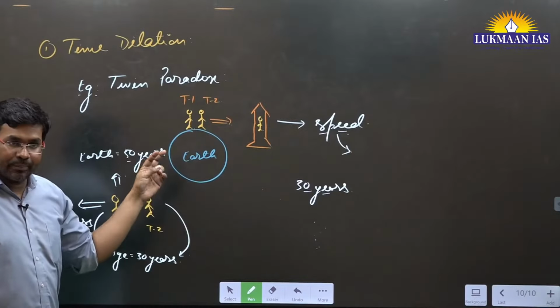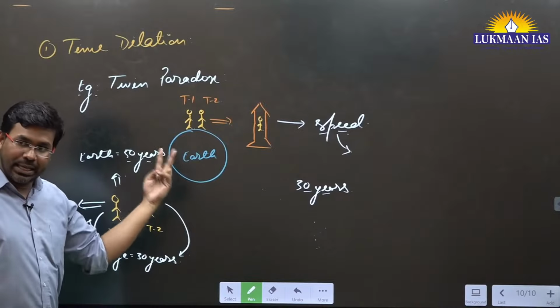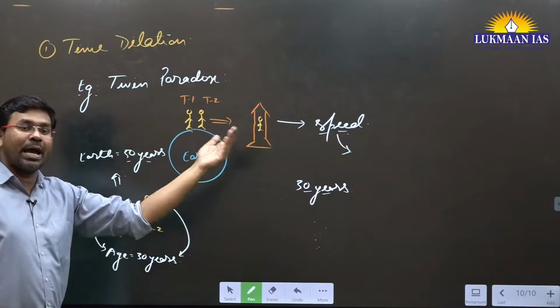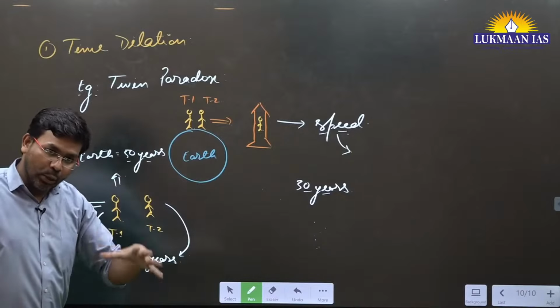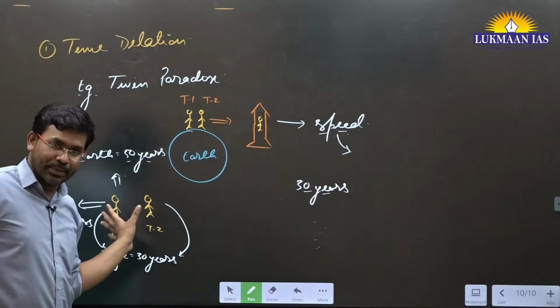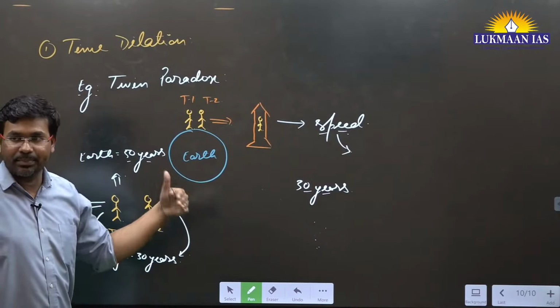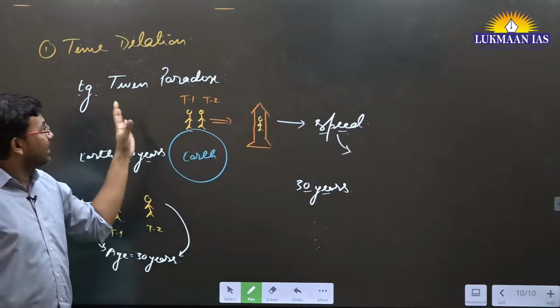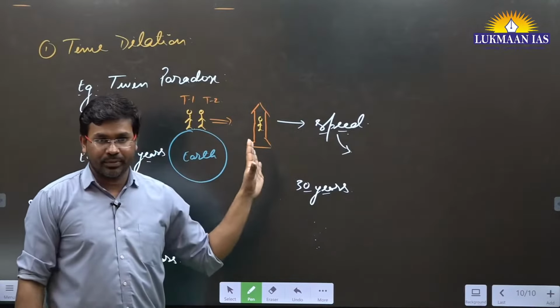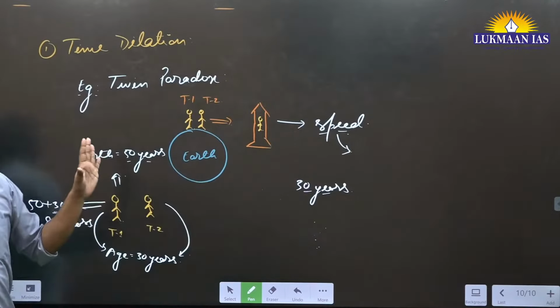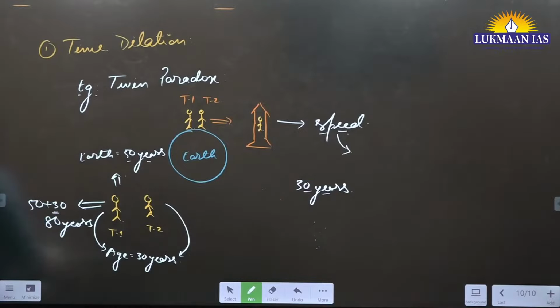Are you understanding? Both were twins, they were of the same age, but when he returns, he seems younger than this person by 20 years. This is just an example. This is known as time dilation. Read this statement again. It says clocks moving relative to an observer appear to run slower. This means that a person traveling at high speed will experience time slower than a stationary observer.